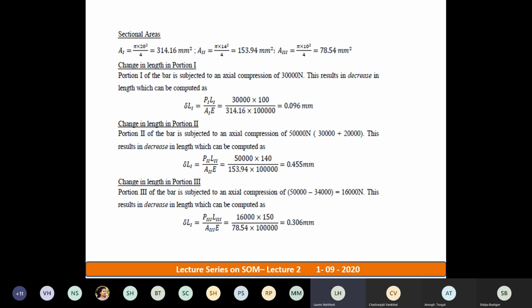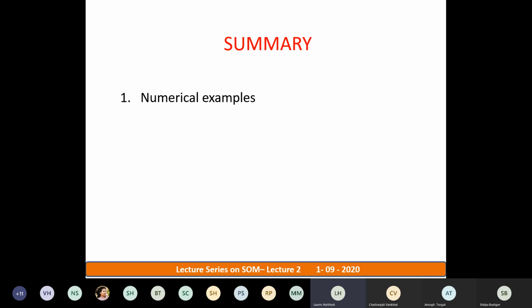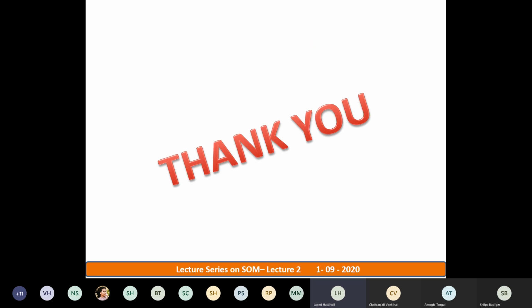Please go through the WhatsApp notes, whatever we have sent you. To summarize, today we have discussed numerical examples on stress and strain and deformation calculation for sections with varying sections. In my next class, we'll study deformation calculations with varying loads. So that's all for today's class.